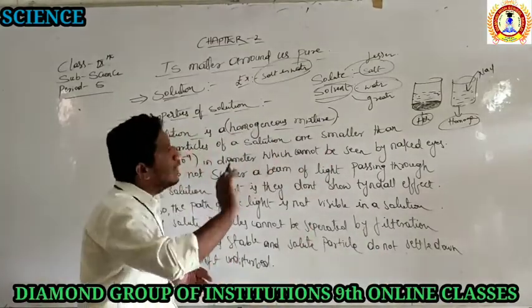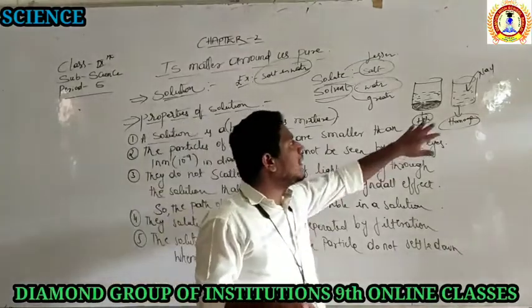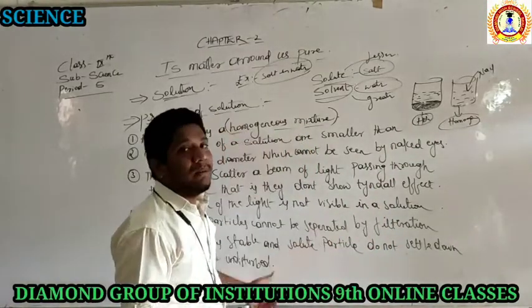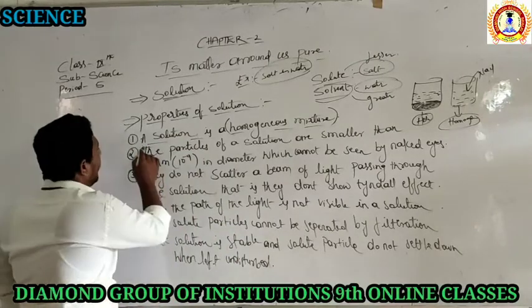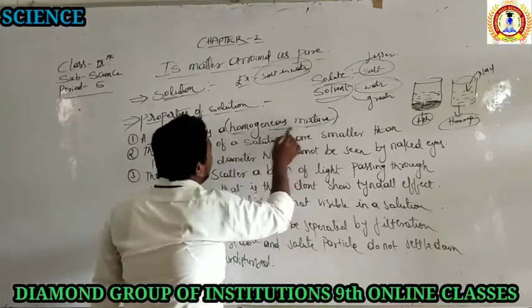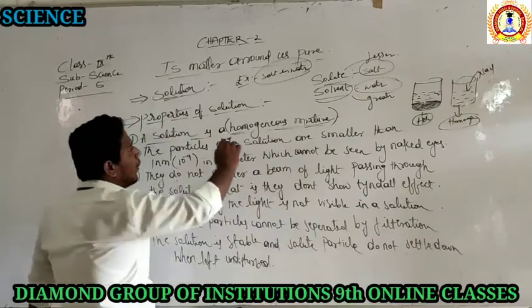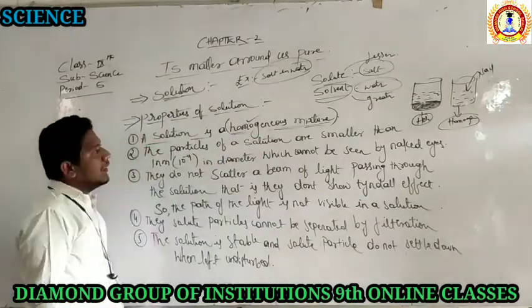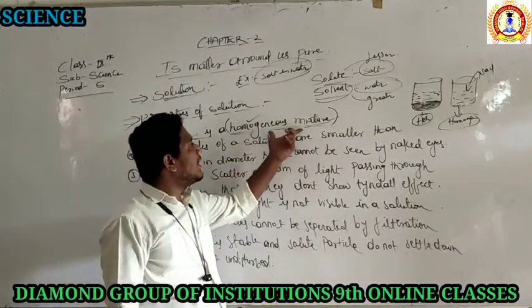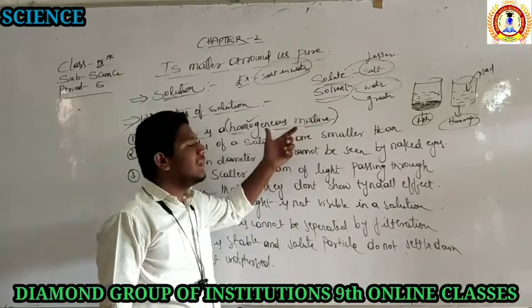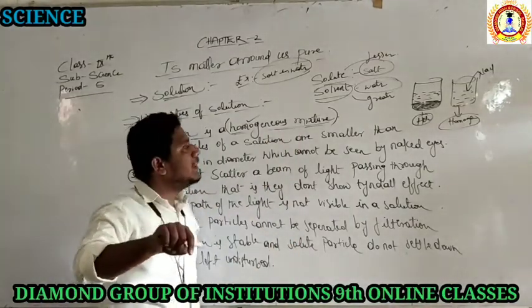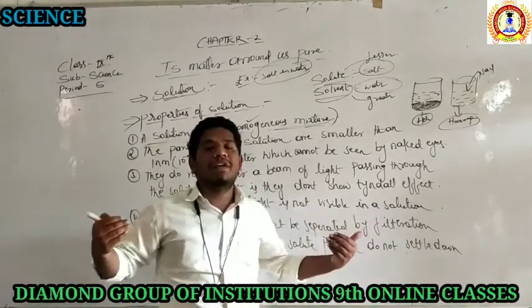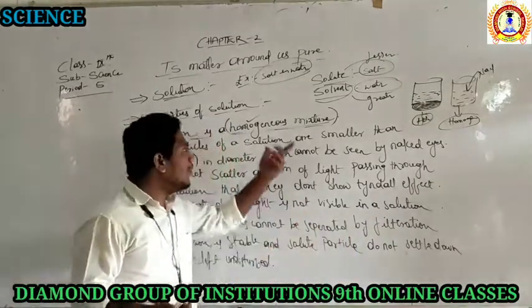सेपरेशन करने को पॉसिबल नहीं होता बाय द फिजिकल मेथड. केमिकल मेथड वी कैन सेपरेट, बट विद द फिजिकल मेथड इज नॉट पॉसिबल टू सेपरेट देम. That is the first property. What is the first property? A solution is a homogeneous mixture. I hope you understood what is meant by a homogeneous mixture. It is a mixture in which two or more substances combine together and become a single unit, which has no boundary of separation. We cannot separate them.